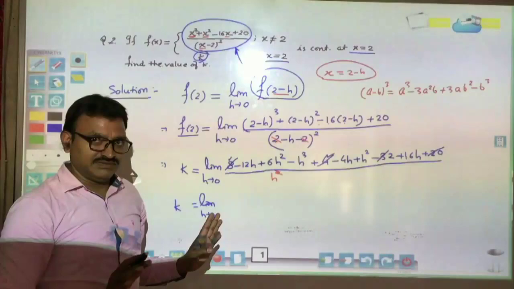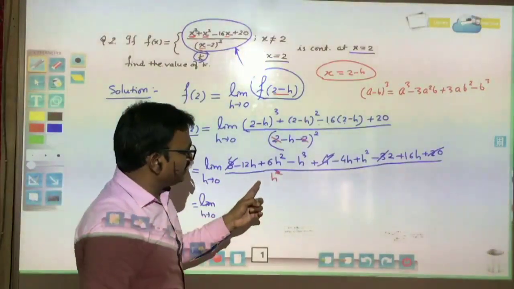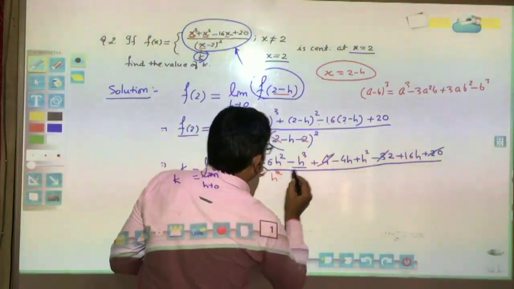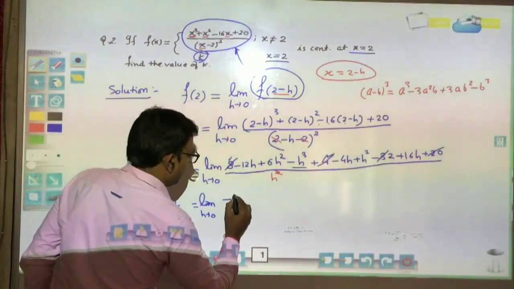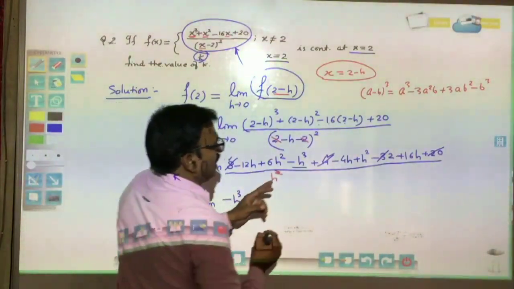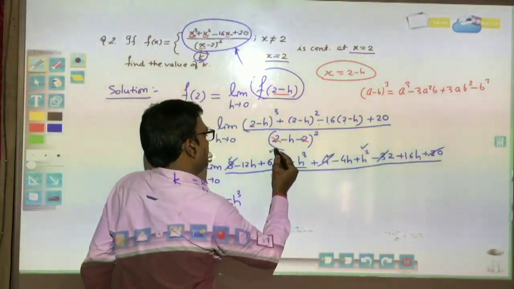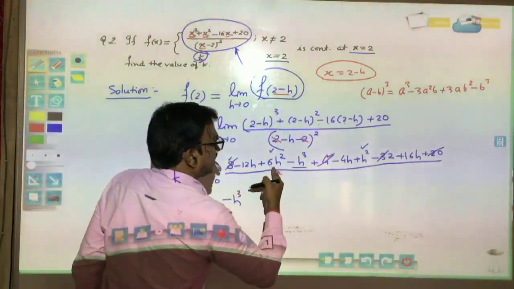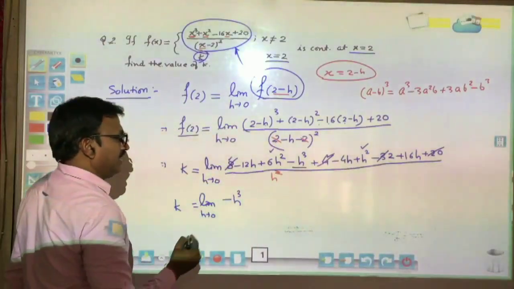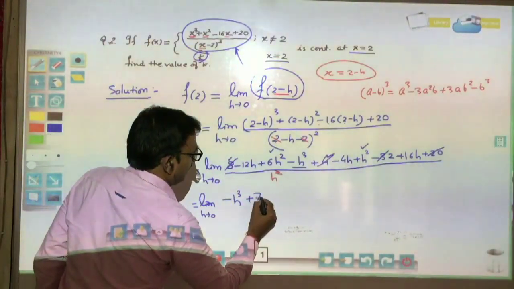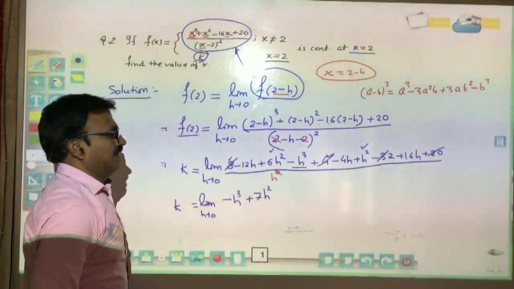Now the cube terms: only one cube term, so we write minus h cube. Then the h square terms: 6h square plus h square is 7h square.